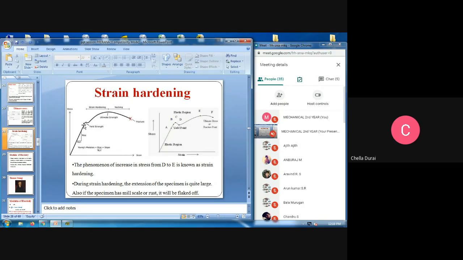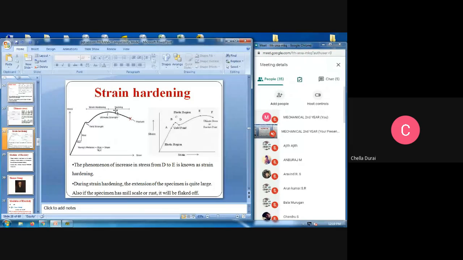In between the yield point and the ultimate strength, the elongation is called strain hardening. The phenomenon of increase in stress from D to E is known as strain hardening. Next, during strain hardening, the extension of the specimen is quite large.